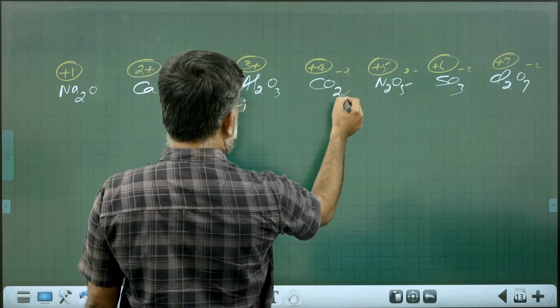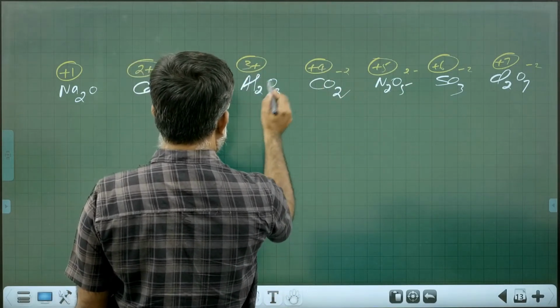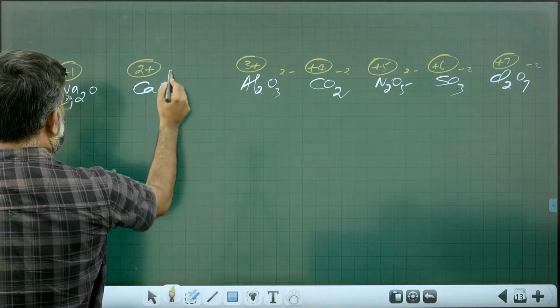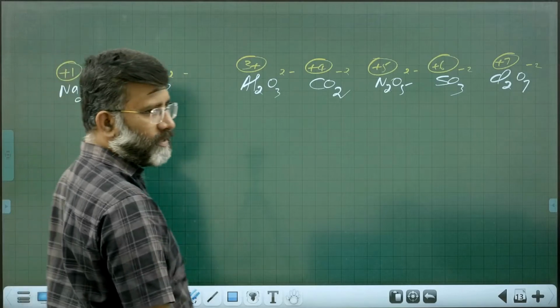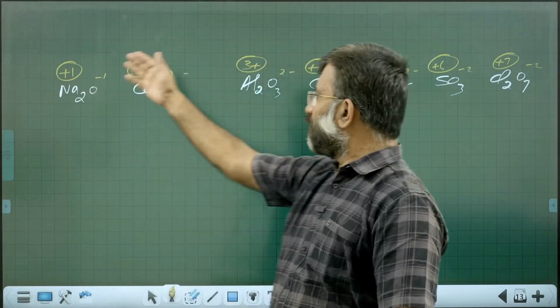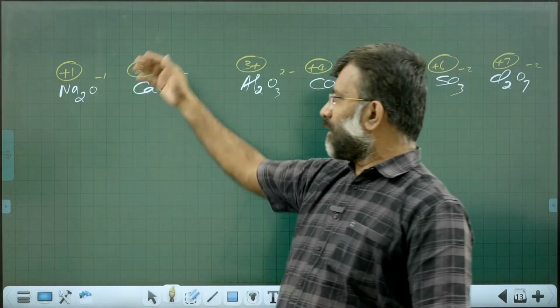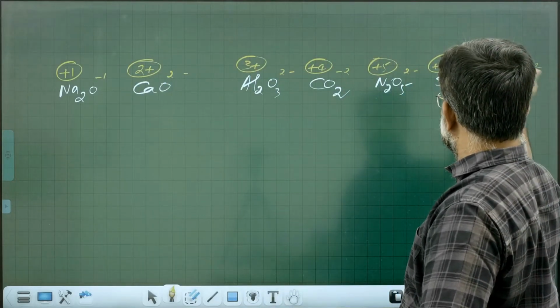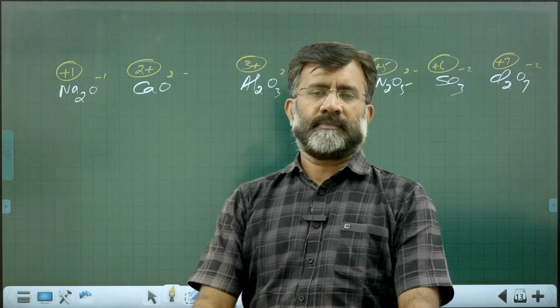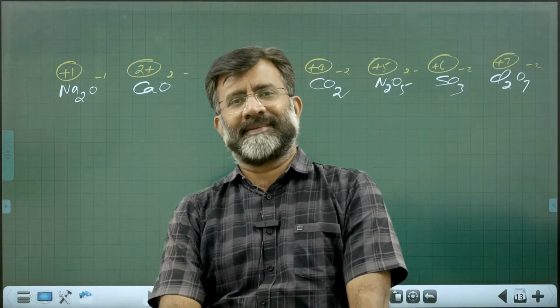Minus 2 into 2 is minus 4, plus 4. 3 comes here, 2 minus comes here. This is 2 minus, 2 plus. This is minus 1, this is plus 1. You see the trend from group 1 to 17. Oxidation number 1, 2, 3, 4, 5, 6, 7, like that. Trend of oxidation state.